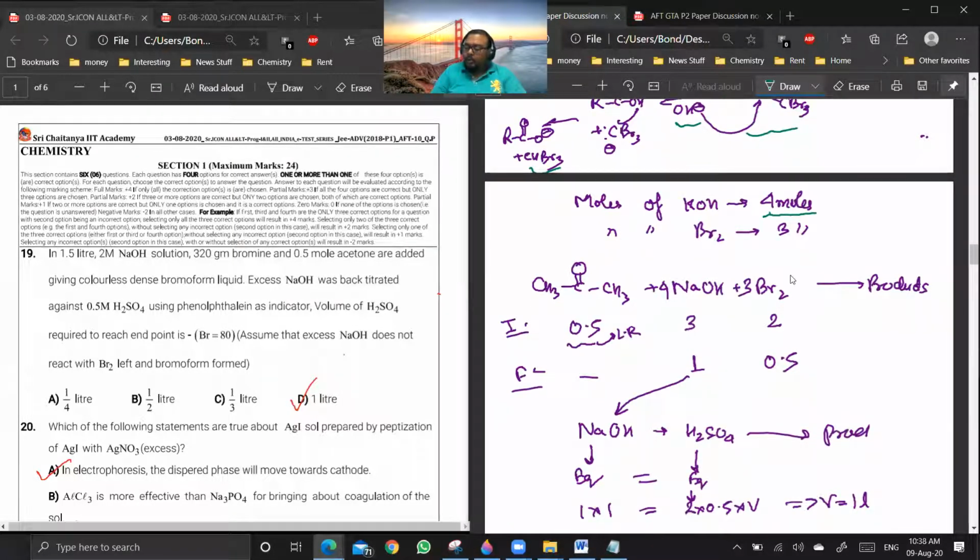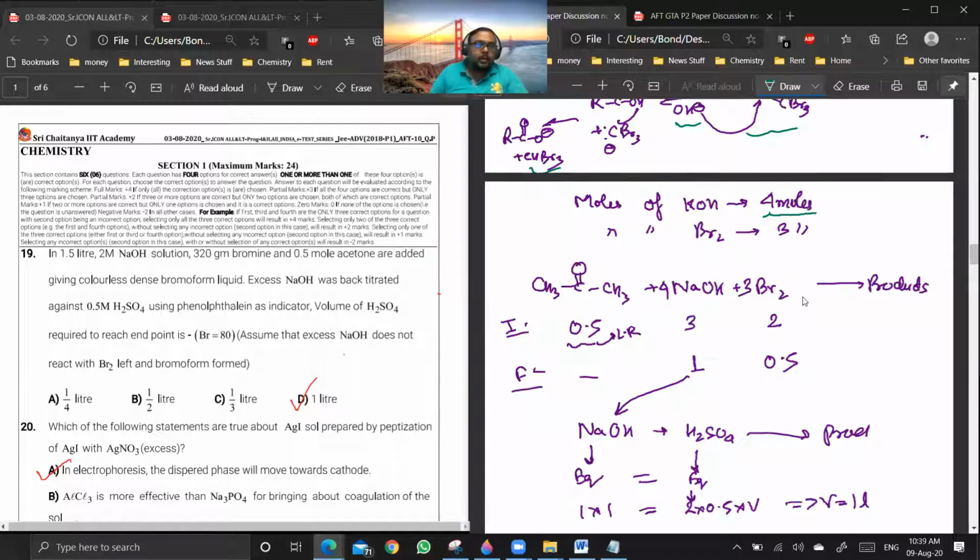Now, the moment you get this, you can write the whole reaction in stoichiometry format. Now, I know the products, but I don't care about their stoichiometric coefficient. I am mainly interested in finding the limiting reagent. So I write acetone plus NaOH plus Br2. You can write the product as CH3COO minus Na plus and CHBr3, but it is not required for the problem. So you see, you are having 0.5 moles of this. So 1 mole of acetone will require 4 moles of NaOH and 3 moles of Br2.